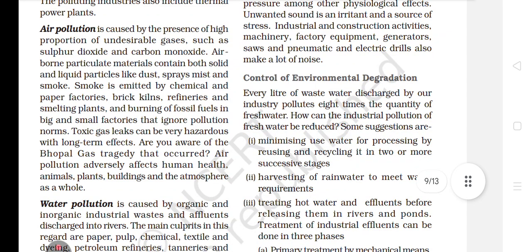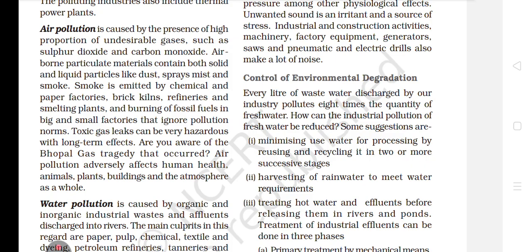Now next is air pollution. Let's study air pollution. It is caused by the presence of a high proportion of undesirable gases such as sulfur dioxide and carbon monoxide. Airborne particulate materials contain both solid and liquid particles like dust, sprays, mist, and smoke.